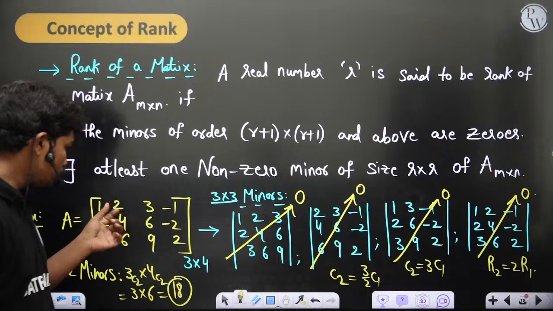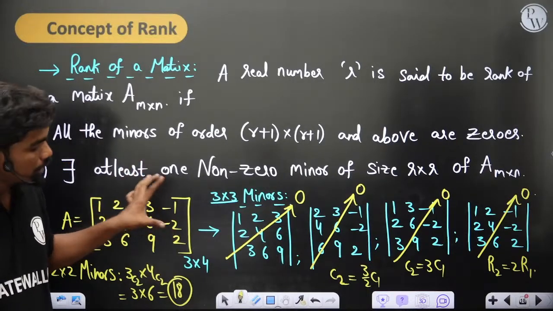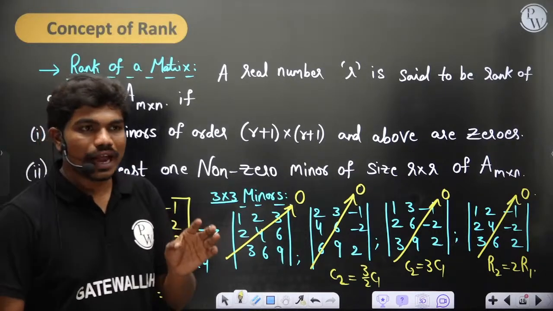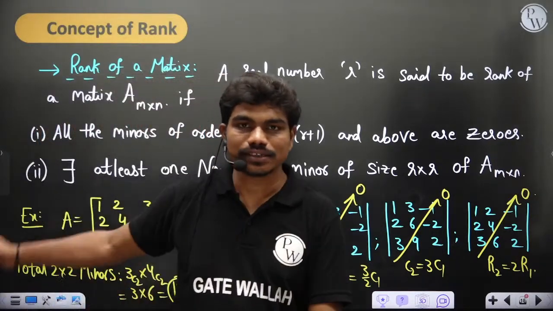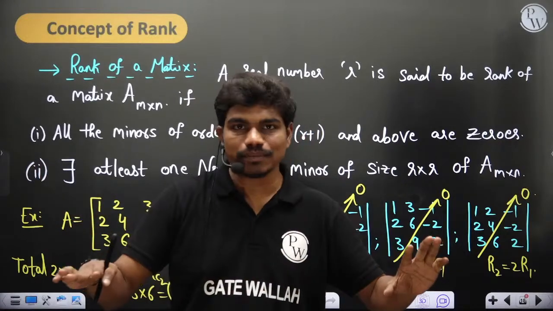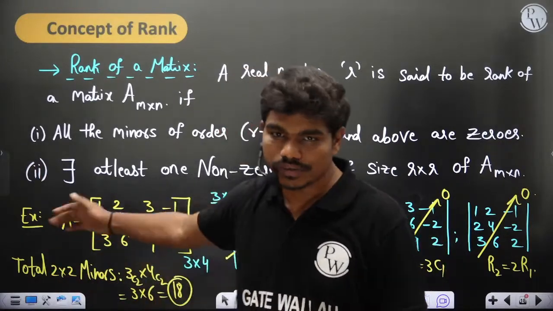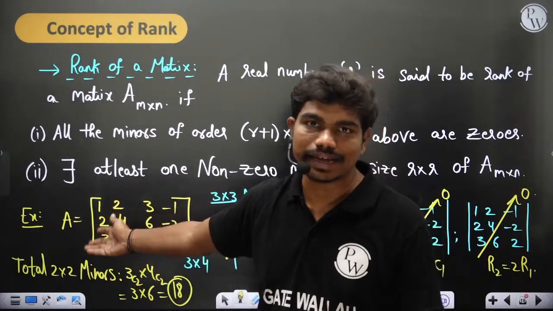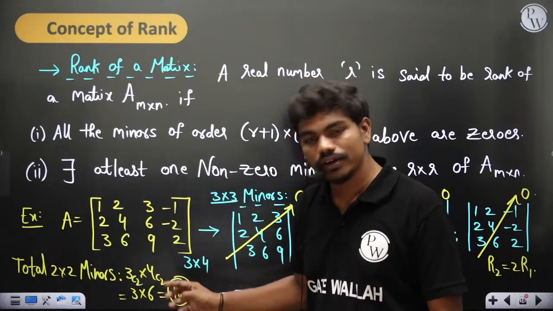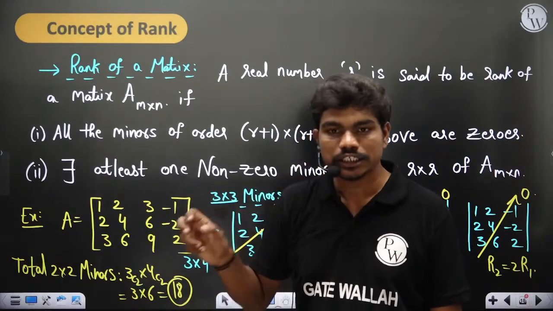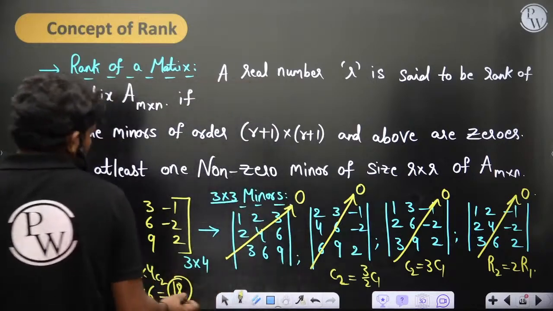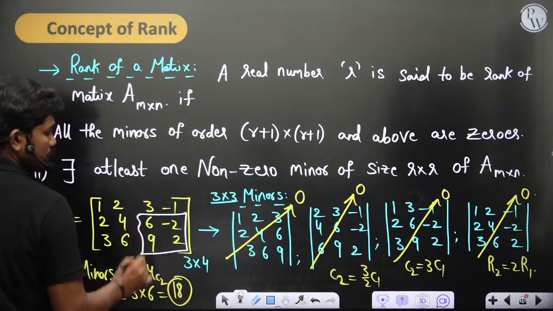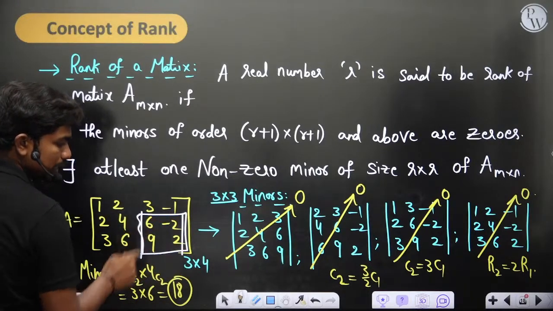So if you take 2 by 2 submatrices from this matrix, you will get a total of 18 2 by 2 matrices. Out of these 18, if you have at least one non-zero determinant, then you can declare the rank of this matrix is 2. If all the 18 submatrices are singular, then we go for 1 by 1 again, and clearly in 1 by 1 you can have non-zero elements, so definitely the rank is 1. So first let us check whether we have any 2 by 2 combination such that the value is non-zero. If you check this 2 by 2 combination, the determinant of this part is 12 plus 18, which is equal to 30.